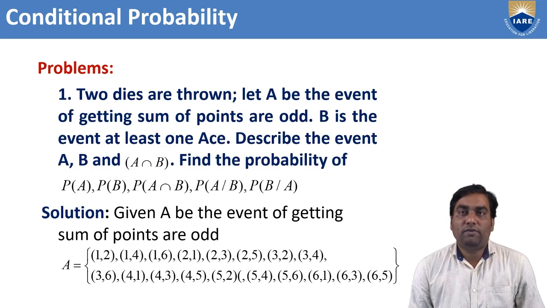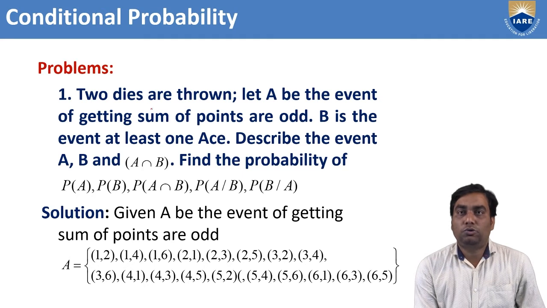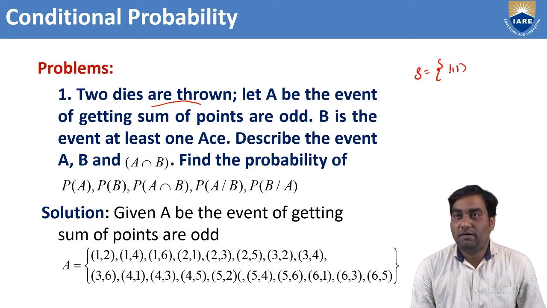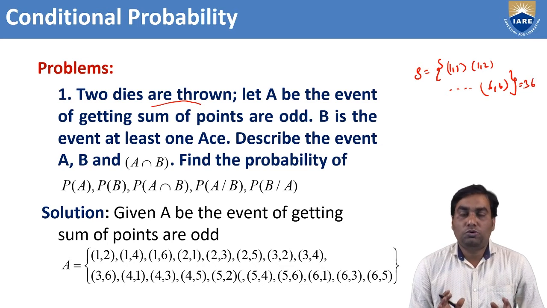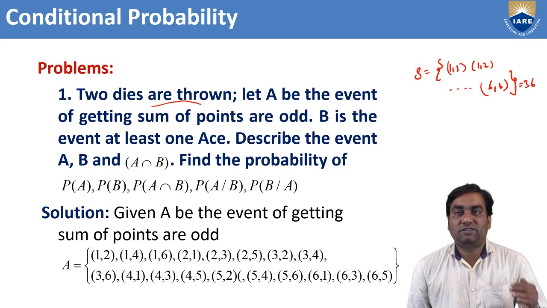Suppose I take one problem: how to find the conditional probability? Two dice are thrown. Two dice are thrown means the sample space consists of 36 elements: 1,1; 1,2 and so on up to 6,6. Each die consists of 6 faces, 1, 2, 3, 4, 5, 6.